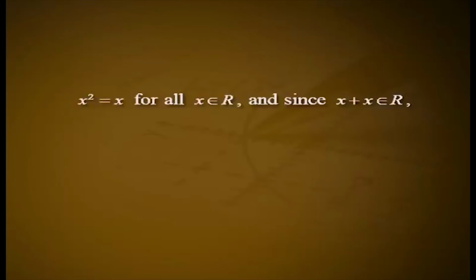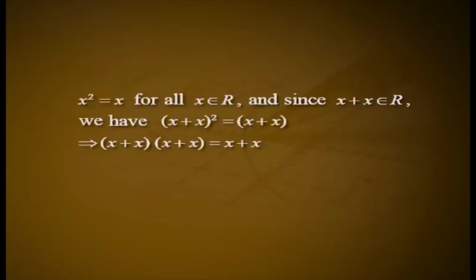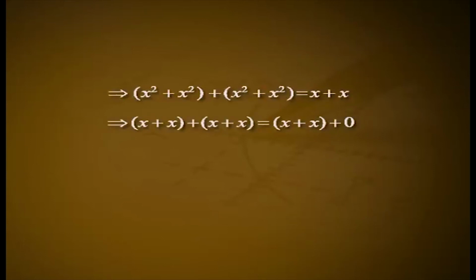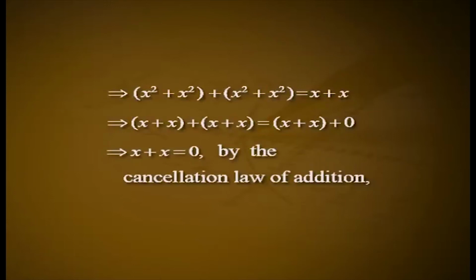Solution: (A) Since x square equals x for all x belonging to R, and since x plus x belongs to R, we have (x plus x) whole square equal to x plus x, which implies (x plus x)(x plus x) equals x plus x, implies (x plus x)x plus (x plus x)x equals x plus x by the distributive law, implies x square plus x square plus x square plus x square equals x plus x, implies x plus x plus x plus x equals x plus 0, implies x plus x equals 0 by the cancellation law of addition, implies 2x equals 0.